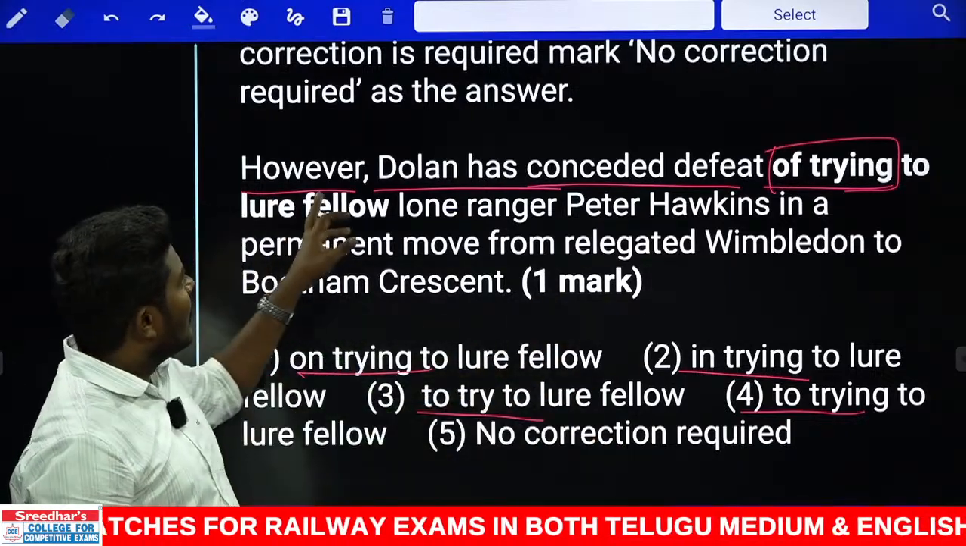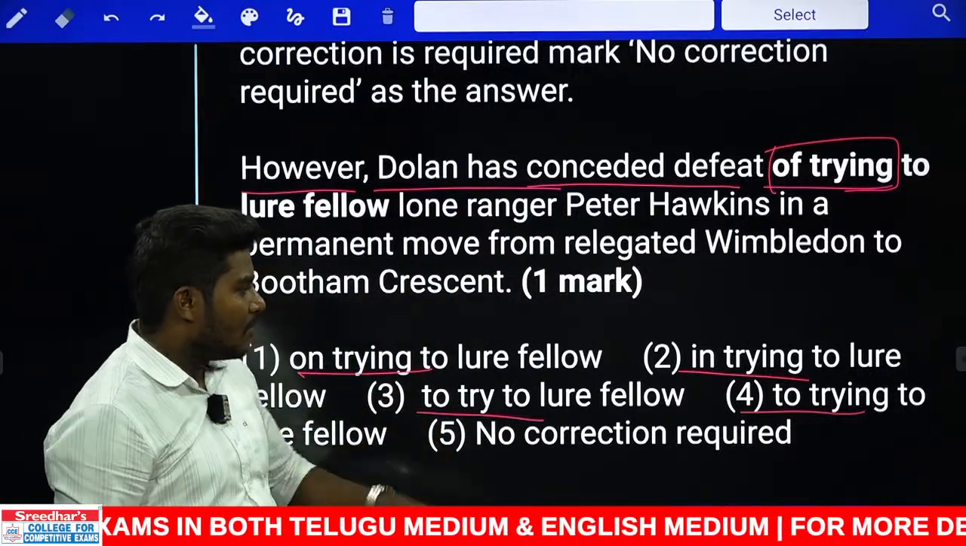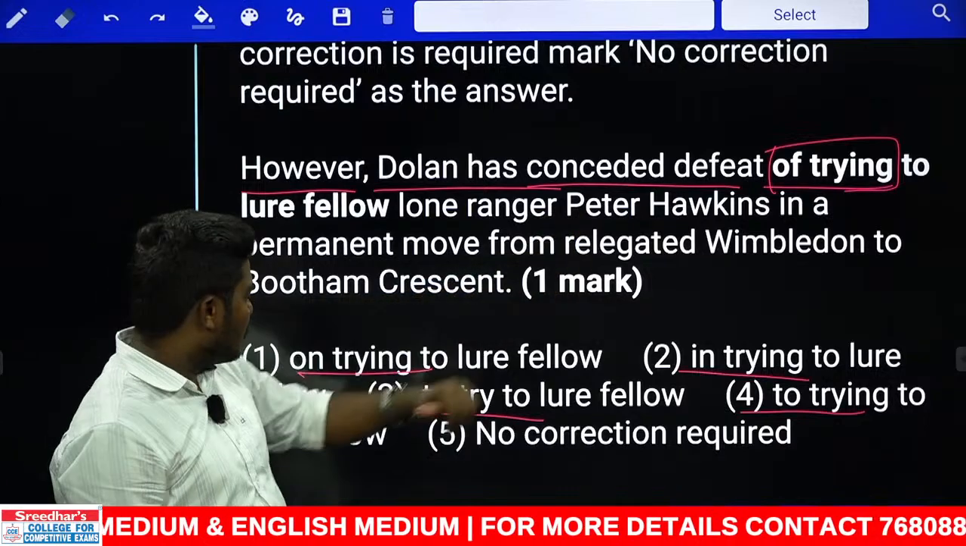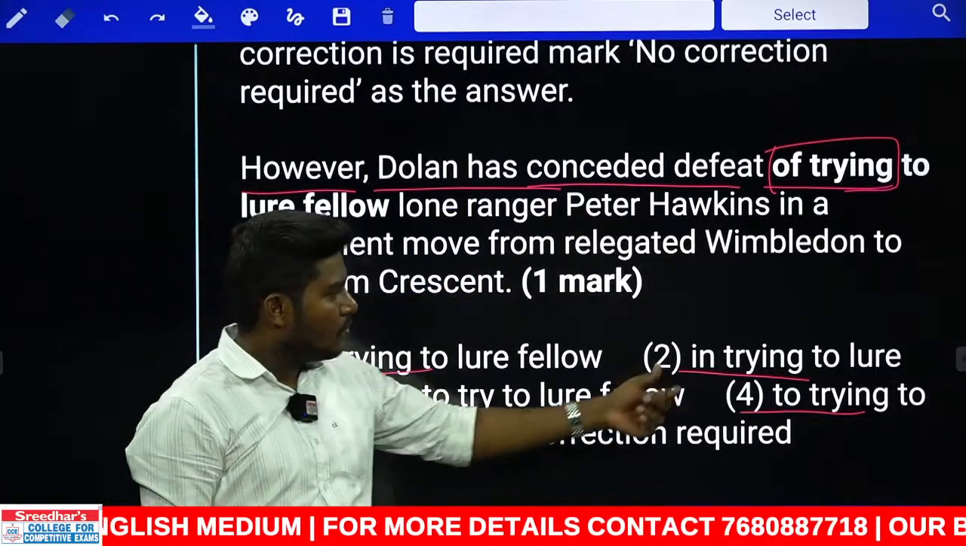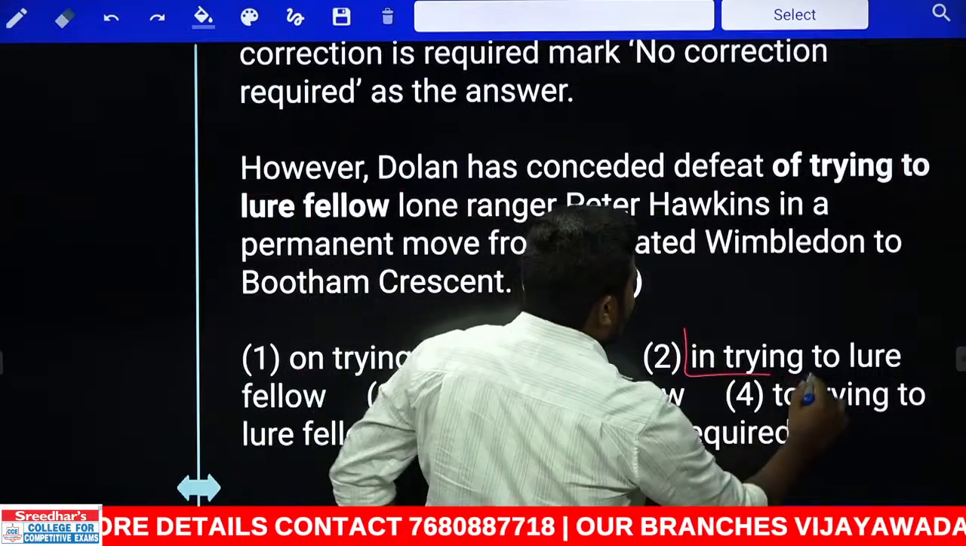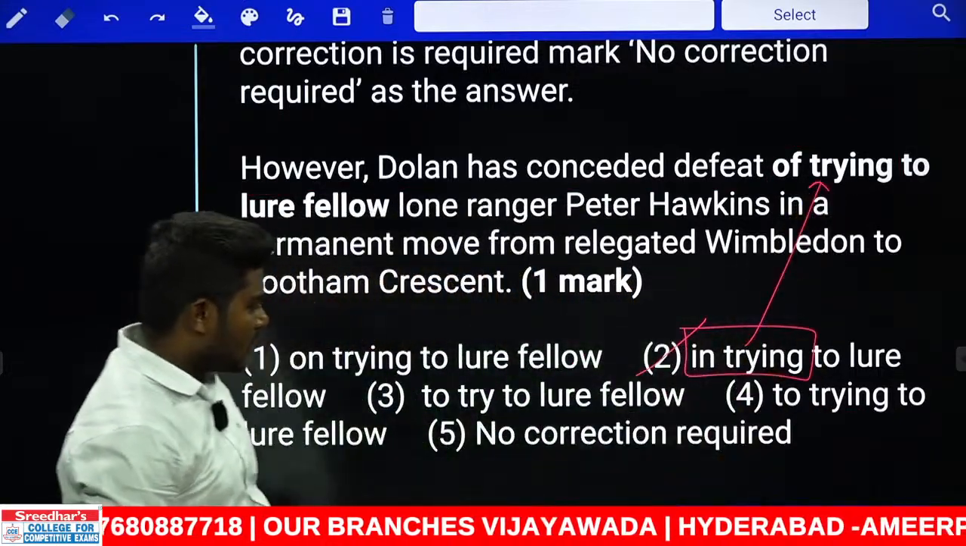Look at this. Dolan has conceded defeat by doing something. Of course, there is no word by. Now we need to choose among these words. One is of, another one is on, another one is to, another one is in. The correct combination should go with in trying to. That comes as your answer. In trying to should be used. That is also a prepositional error.